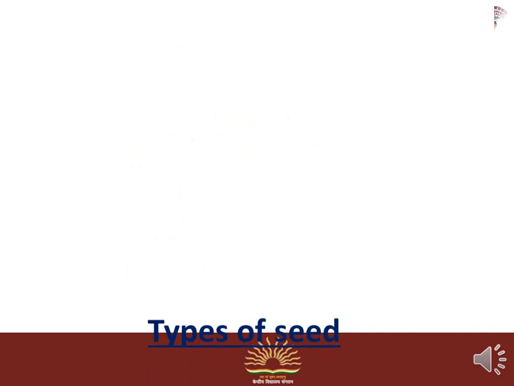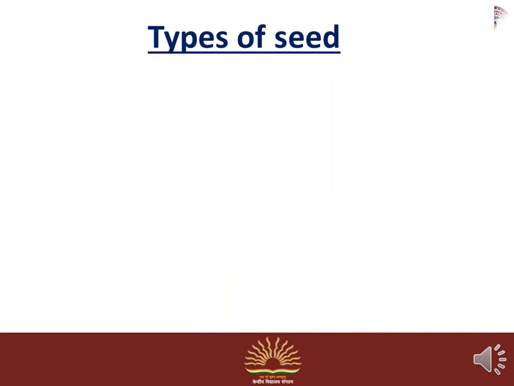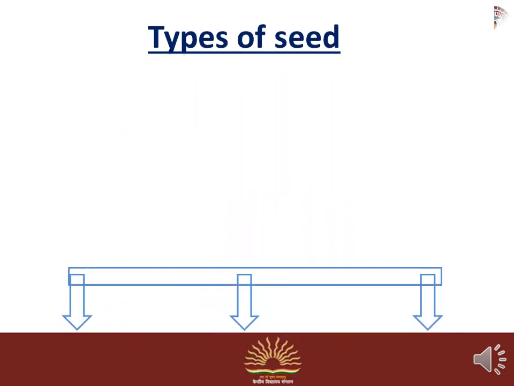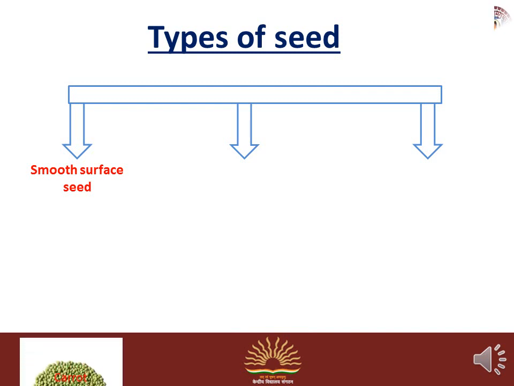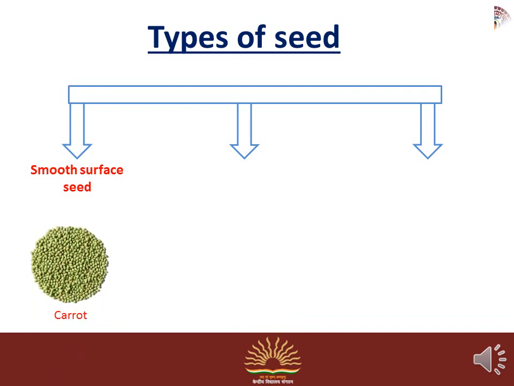Types of seed. There are so many types of seed, but we will discuss only a few here. According to the texture of seed, we will separate the seeds into three main types.